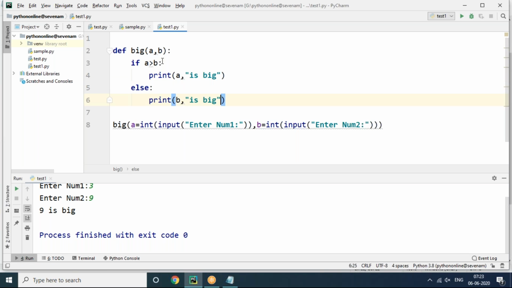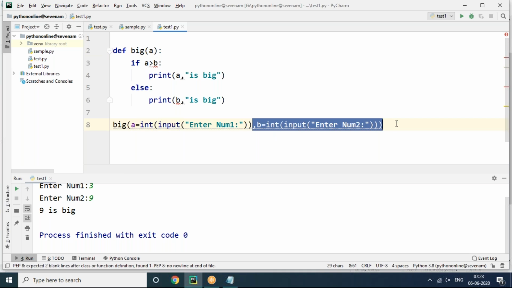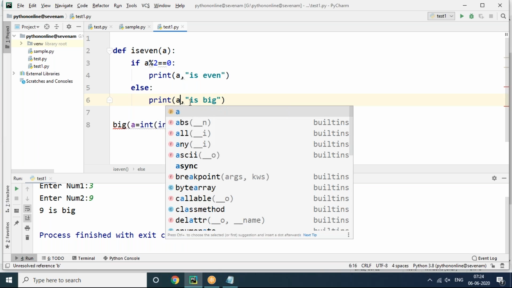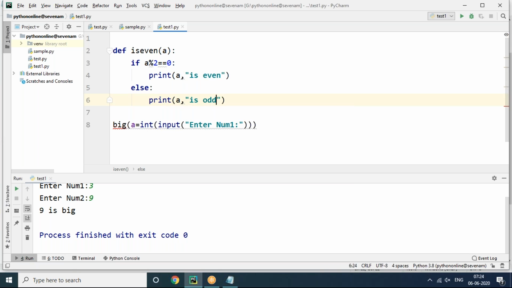And you can even check whether your given number is an even number or an odd number. For example, I'm taking only a, so my input is a only, and I want to find out whether it is an even number or an odd number. So now you can see the function name I'm taking is is_even. Then how can I check? If a modulus 2 equals 0, then we can say a is even, or else we can say a is an odd number.